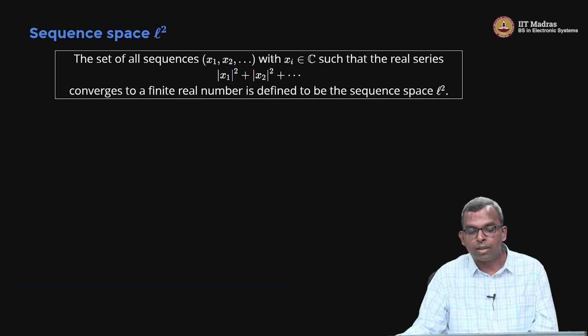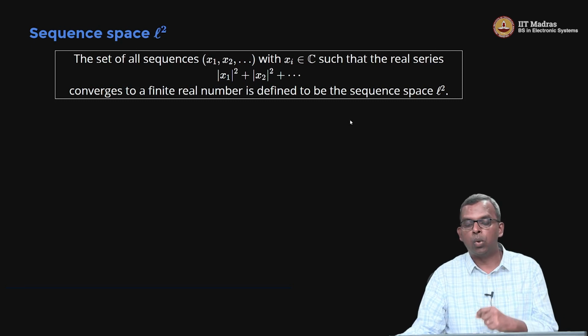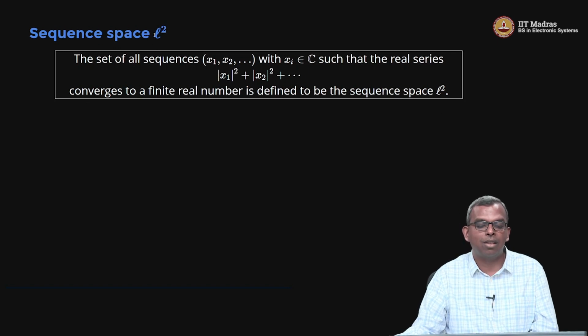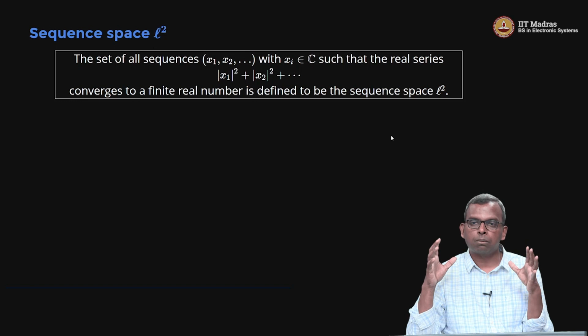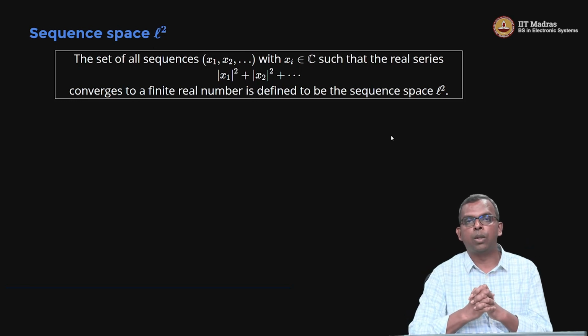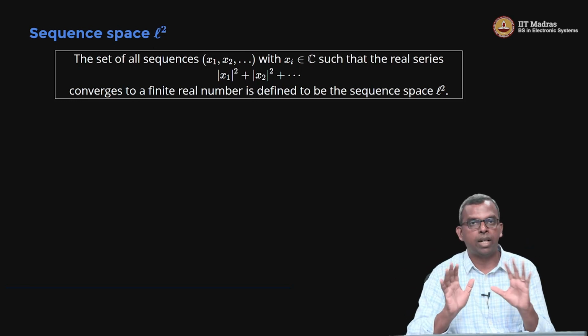Only those sequences for which this infinite real series converges to a finite real number, I am going to include in my sequence space L2. Okay, it's called L2, it's not L squared, it's usually pronounced as small L2 sequence space. So this L2 sequence space is a subset of all possible sequences. All possible sequences are not allowed in L2.